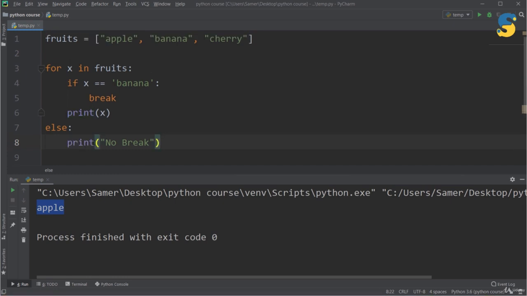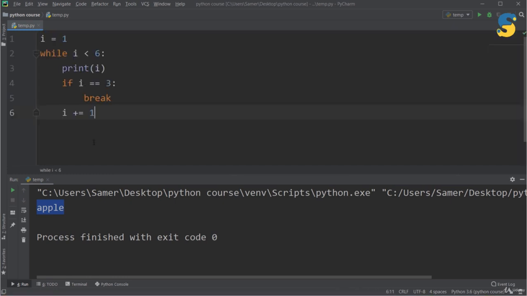The last example in this session is about the while loop. So let me assume that I want to print the numbers from 1 to 6, but if I meet the number 3, I want to break or exit from the loop directly. So I will say i equal to 1, while i smaller than 6, I will print i, and once i equal to 3, I want to break. And then I want to say i plus equal 1.